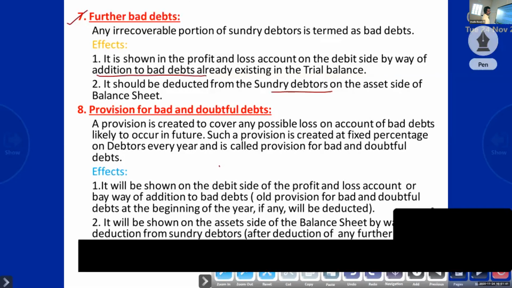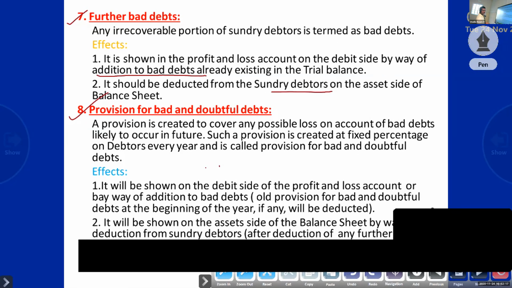Bad debt means it is 100% sure that we won't get the amount. But provision for bad and doubtful debt means we think the payment may or may not be received.